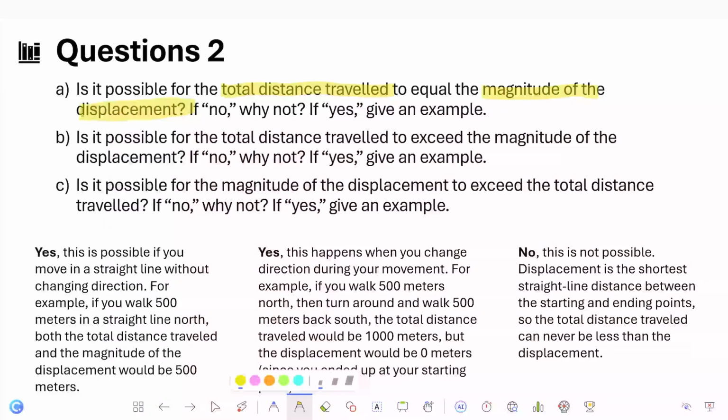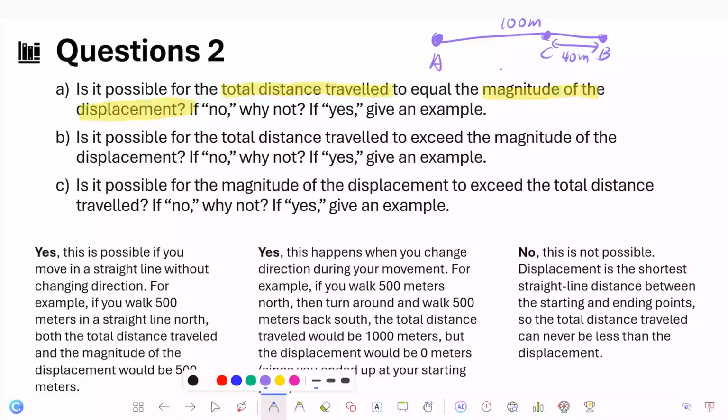Before you start the question, you have to understand the concept that if someone, Ali, went from point A to point B, and the distance is 100 meter, and then he goes back to point C again, the distance here is 40 meter. Therefore, the total distance traveled should be 100 meter, and then you add 40 meter. So these are total distance traveled.